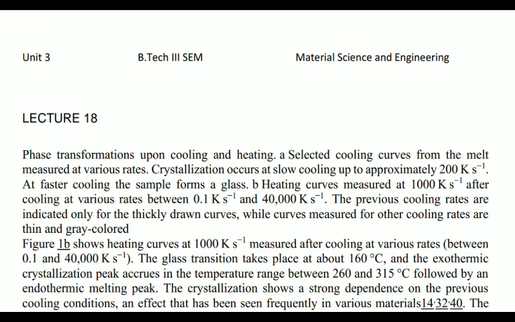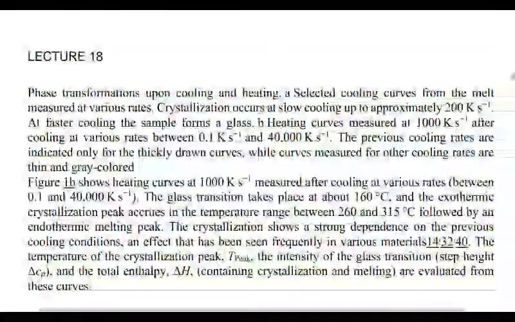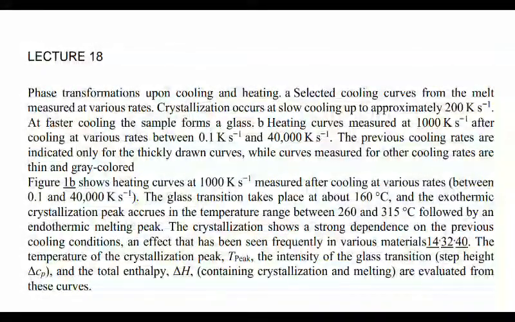Heating curves measured at 1000 Kelvin per second after cooling at various rates between 0.1 Kelvin per second and 40,000 Kelvin per second. The previous cooling rates are indicated only for the thickly drawn curves, while curves measured for other cooling rates are thin and grey in color.